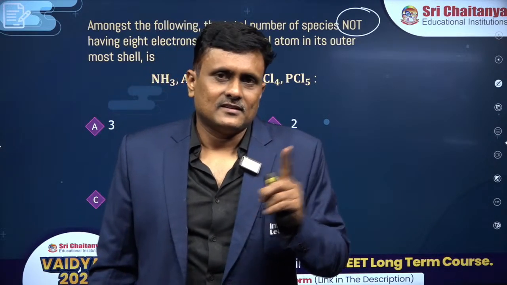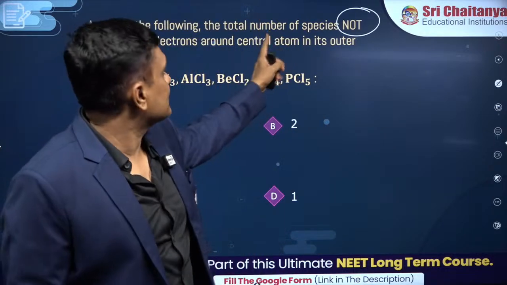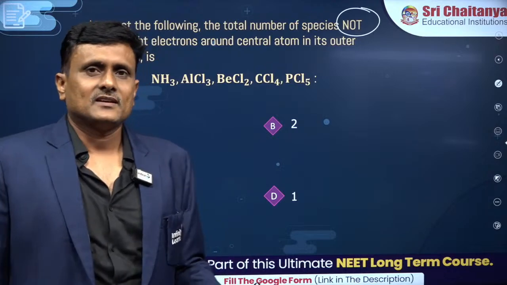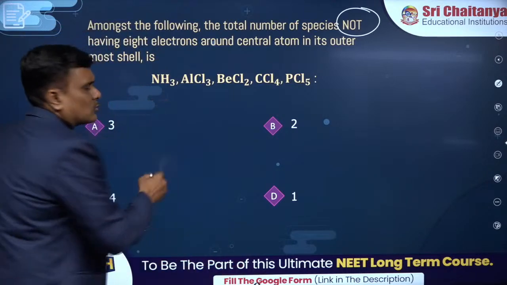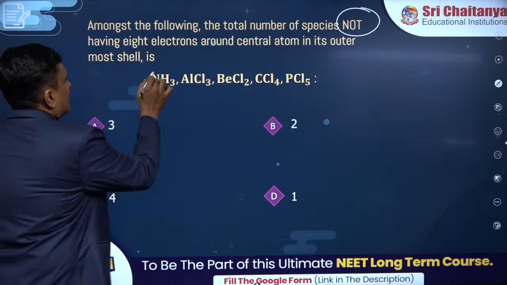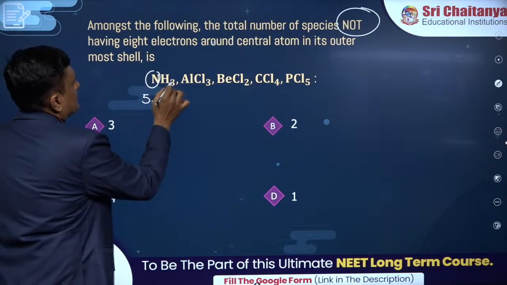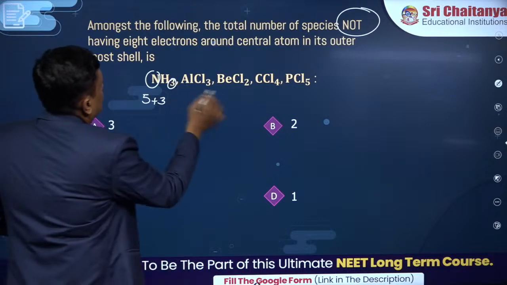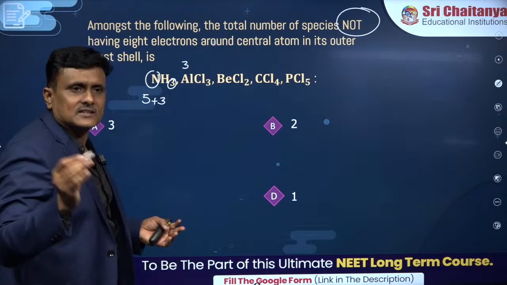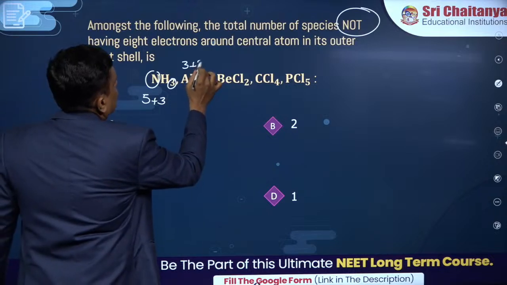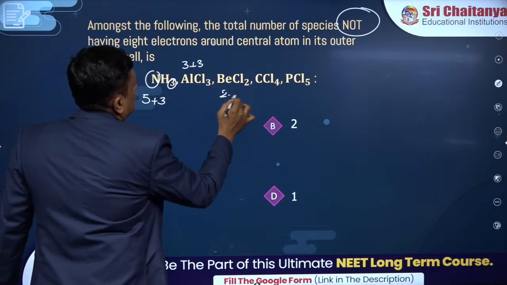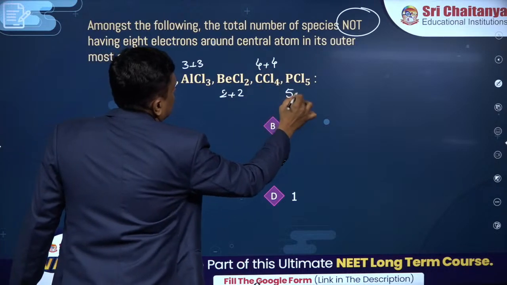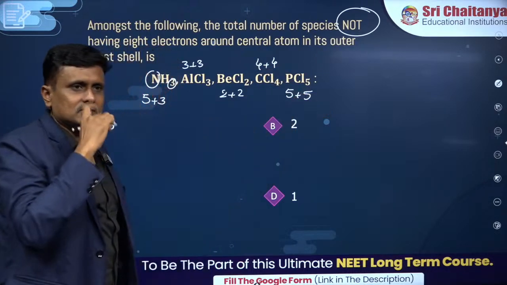You need to understand. You can see the question: species not having 8 electrons. Octet theory. Alright, you know ammonia. How do I know, sir? It's very simple: valence electrons plus number of bonds. Valence electrons of aluminium are 3 because it belongs to the 13th group, plus 3 bonds. Beryllium, second group, plus 2 bonds. Carbon, 4th group, plus 4 bonds. Phosphorus, 5th group, plus 5 bonds. This is how we predict, isn't it?